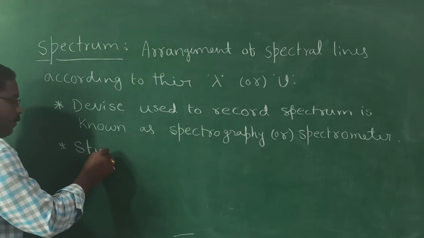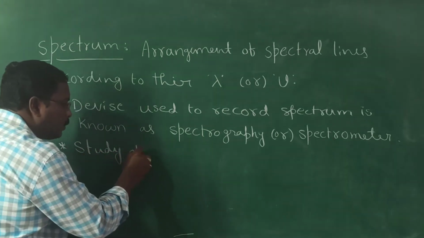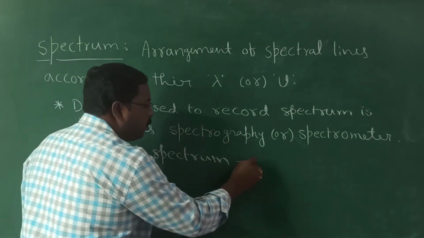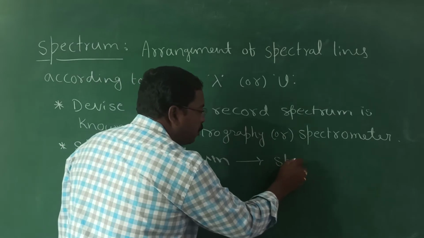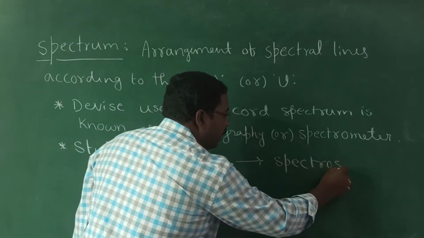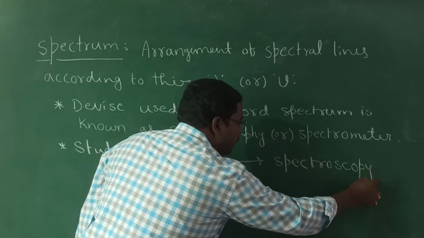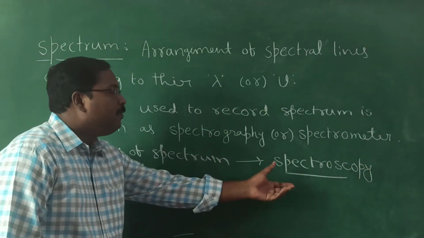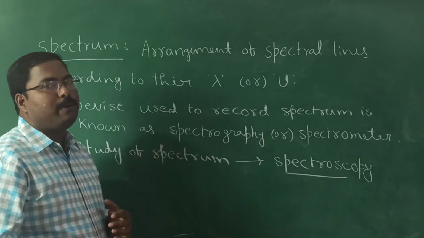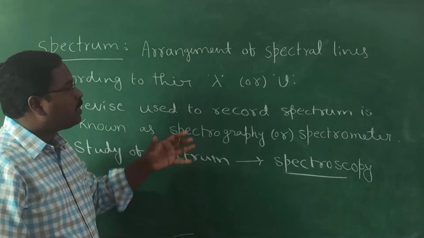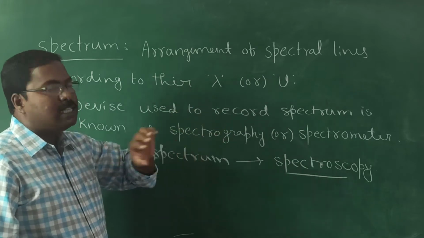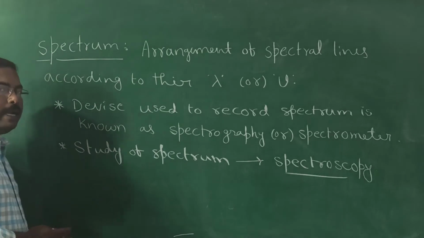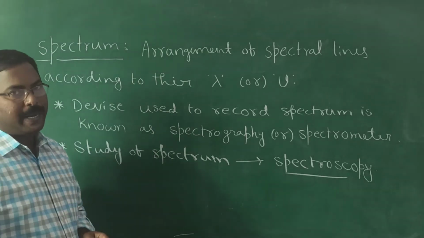The study of spectrum is known as spectroscopy. As I told you, it is a branch of chemistry. So we cannot say everything about spectroscopy simply. Just the study of the spectrum is called spectroscopy. Now let us discuss the different types of spectrum.